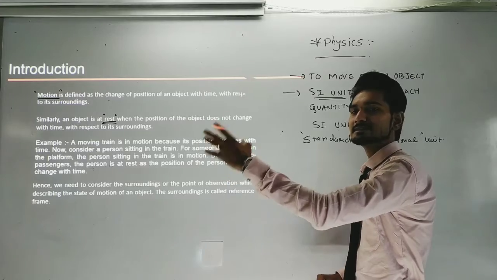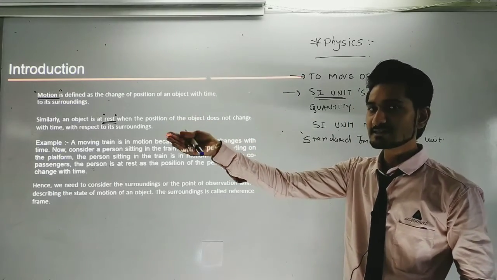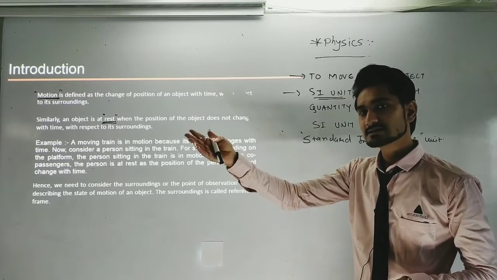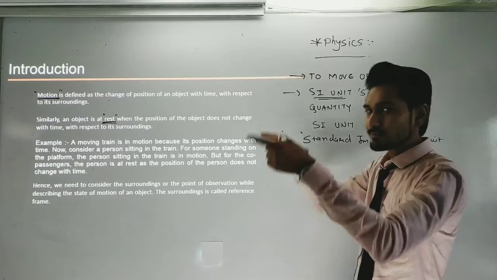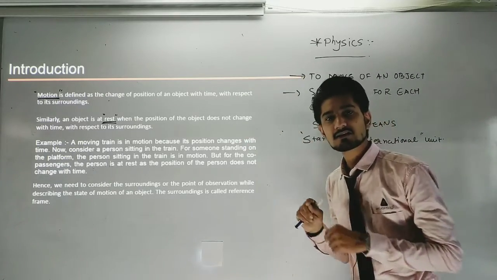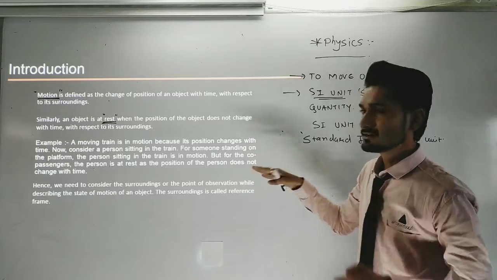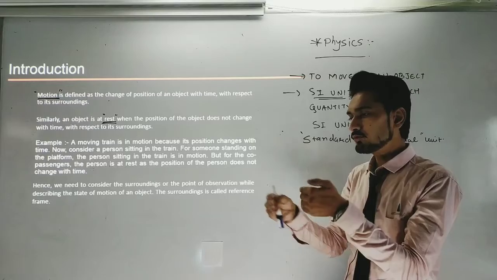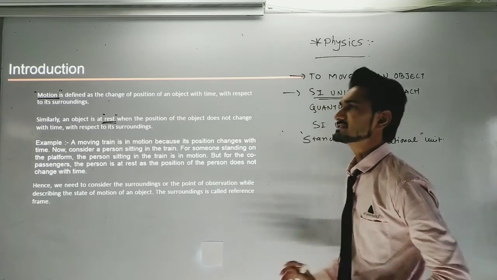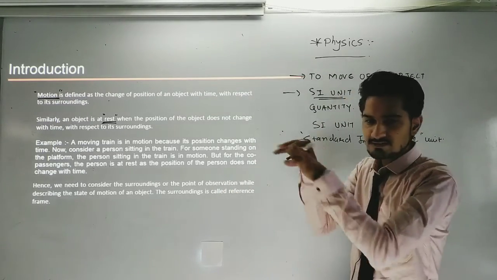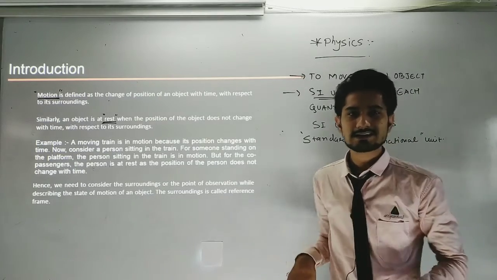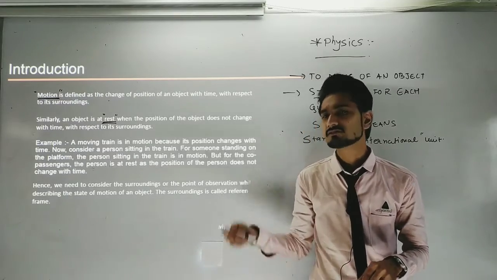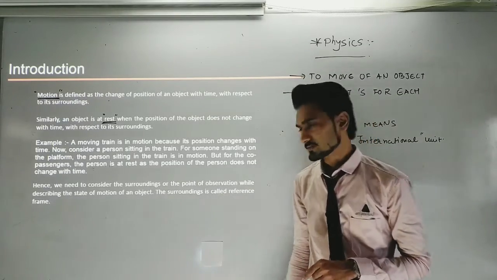Then I can say that this is in a motion state, and the passenger sitting in the train is also in a motion state. But what about the co-passengers sitting in the train? We can say that they are in a rest position with respect to each other, because they are not moving at all with time, because they are sitting. And if I am sitting with him or her, then I can say that in the next second it is not moving at all. So we can say that it is in a rest position.